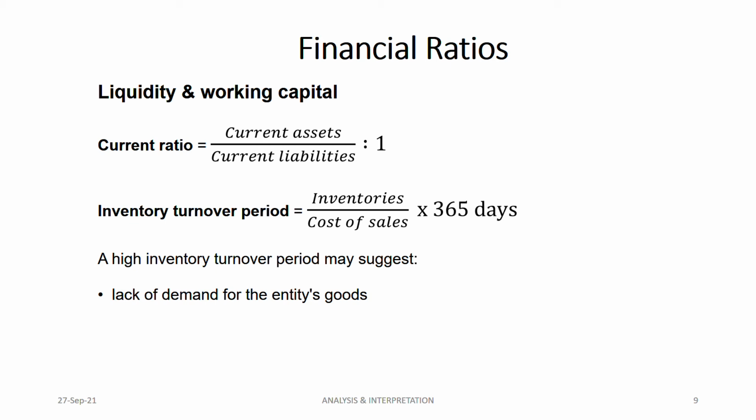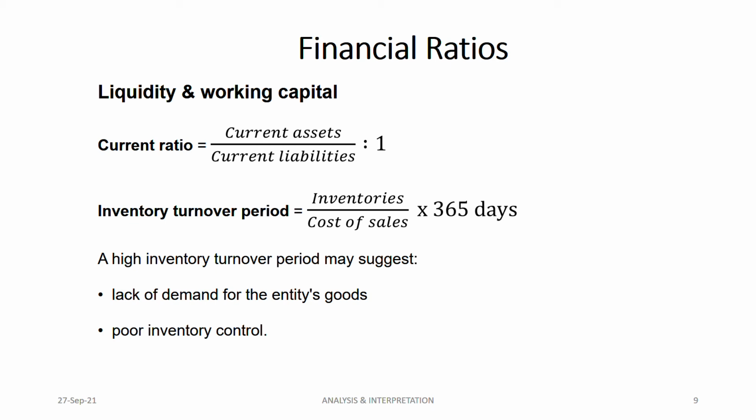And if it's perishable goods, like some food or vegetables, it's perishable, right? Then it will become obsolete, and it might become damaged also, because some products you have to sell in 2 or 3 days. You cannot keep them forever in your warehouse. Next, poor inventory control. Yes, high inventory turnover period is a sign that you are having poor inventory control.